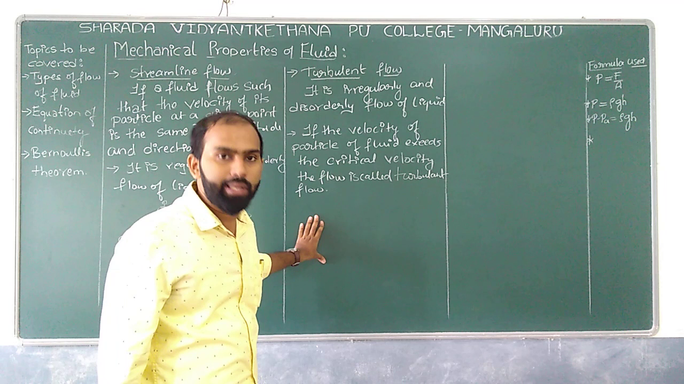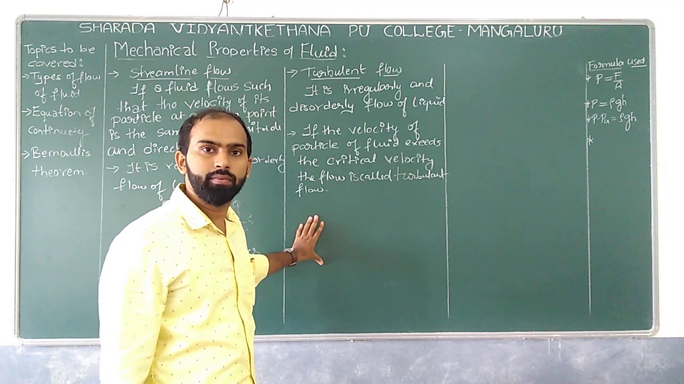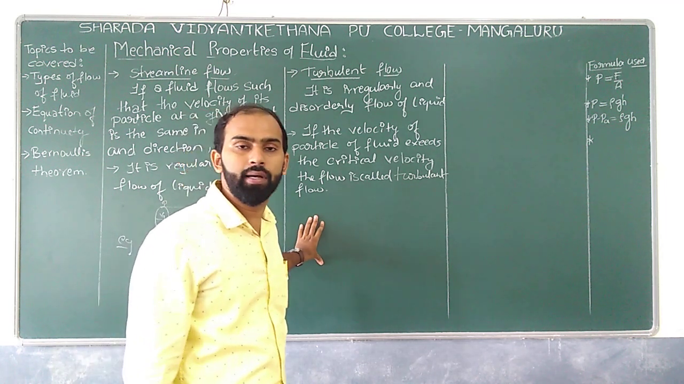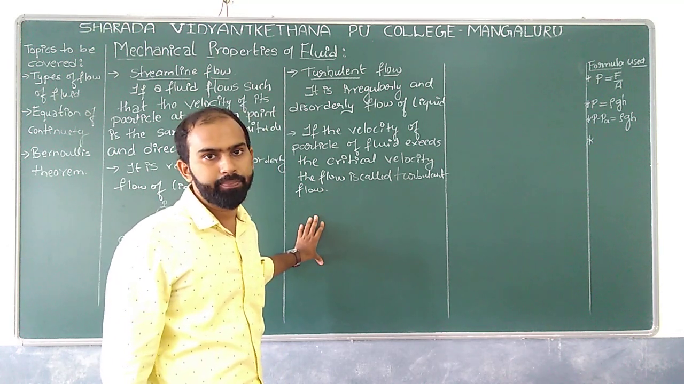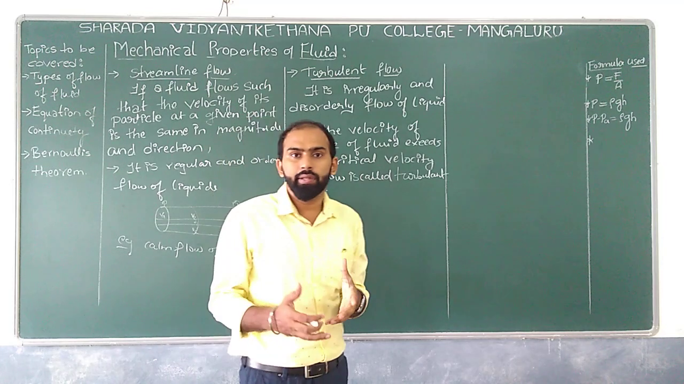It's an irregular flow, we can say. What do you mean by irregular? Which is not the same. The particle of the liquid is not going to have the same velocity at a particular point. Are you getting it? What example can I give for this?